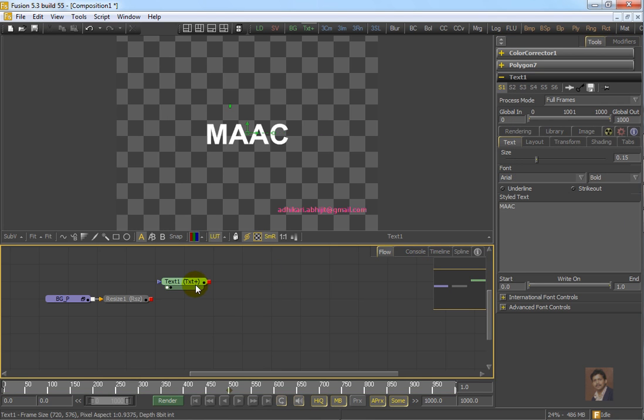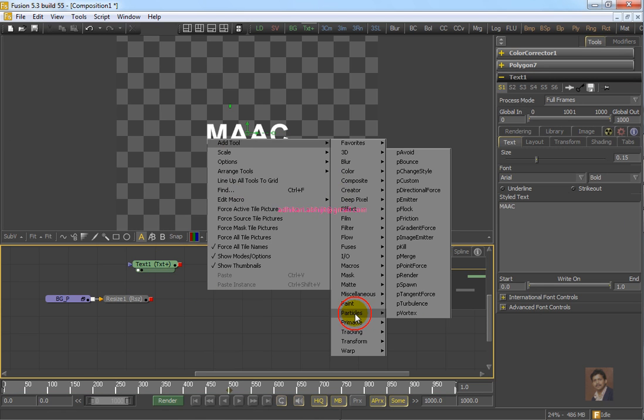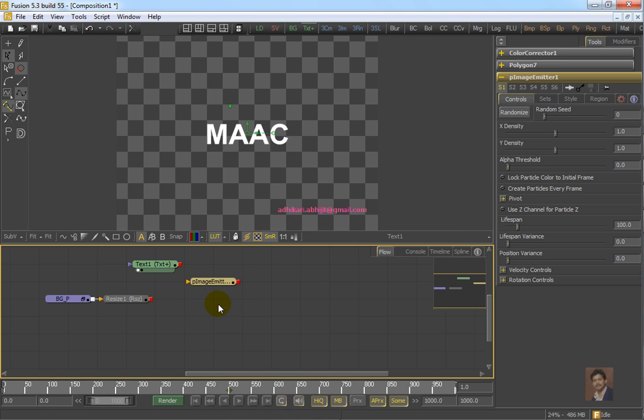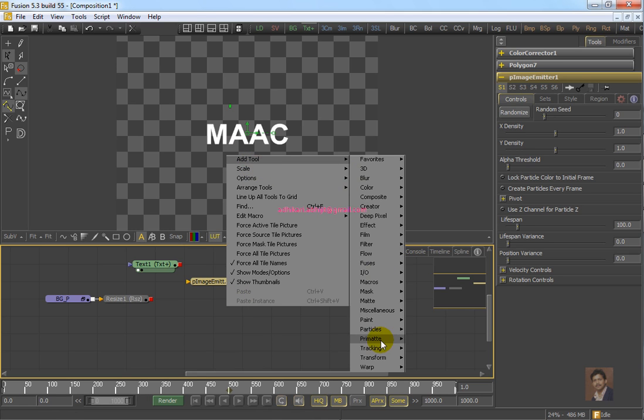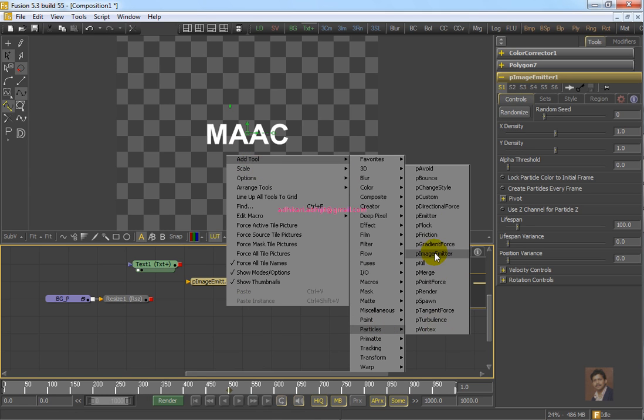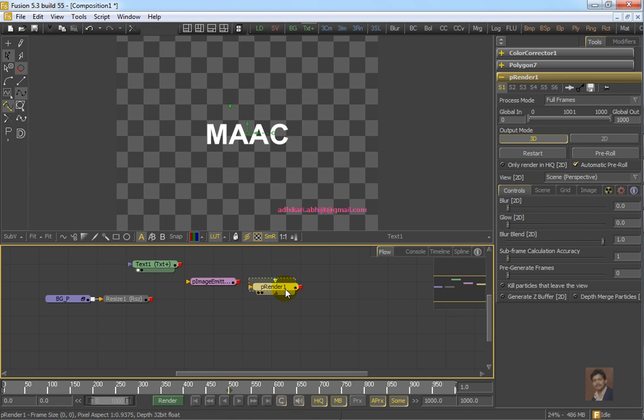Now to use this text in a particle effects, add tool, particle, create p image emitter, and you have to create particle p renderer also. Create one p renderer, as without p renderer we cannot work with particle emitter.